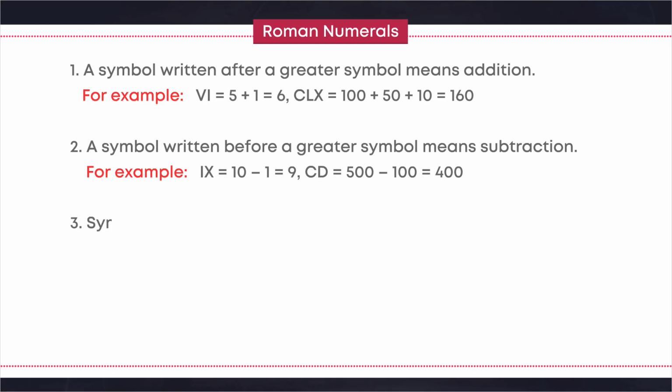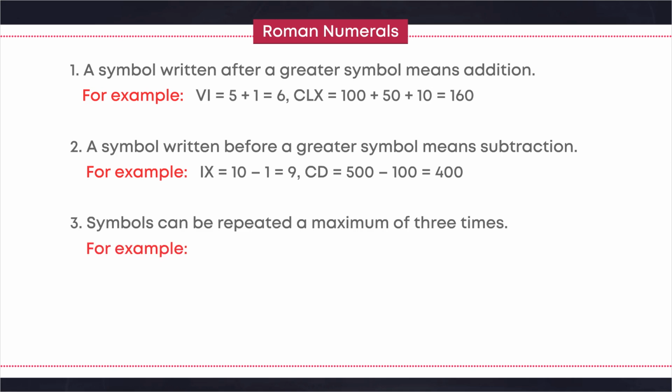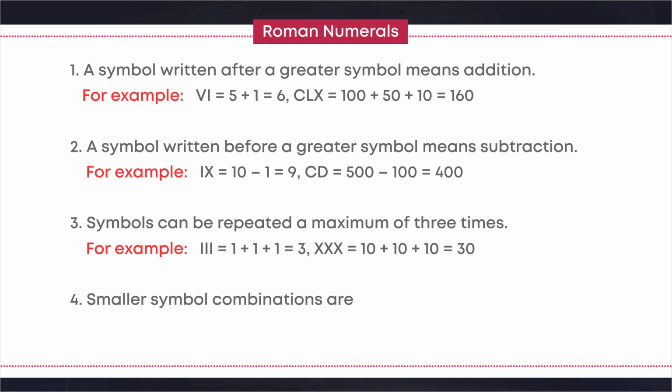Three. Symbols can be repeated a maximum of 3 times. For example, III is equal to 1 plus 1 plus 1 equals 3. XXX is equal to 10 plus 10 plus 10 equals 30. Four. Smaller symbol combinations are placed after greater symbols.